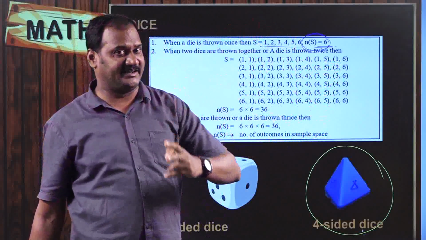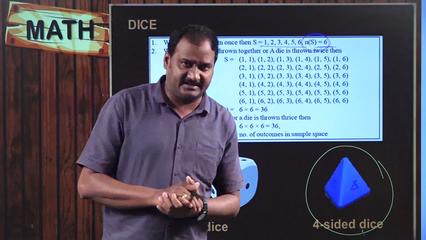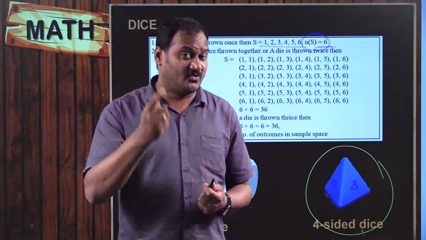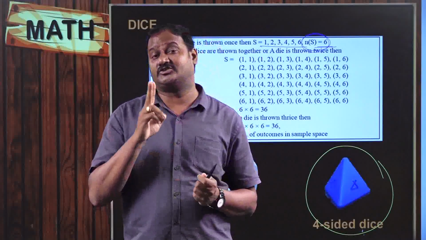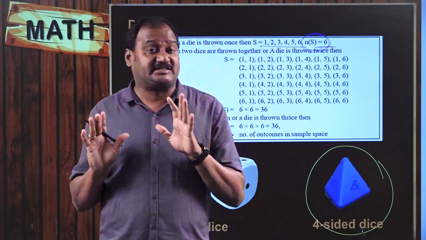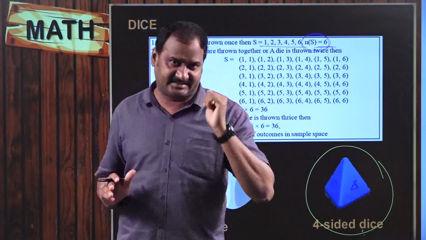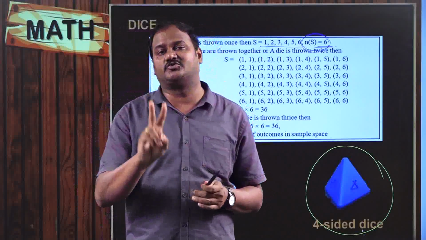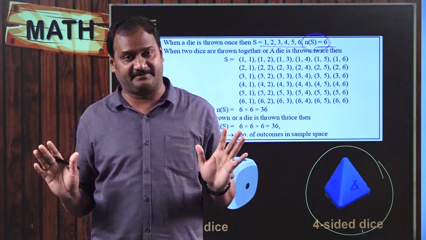Right? Here I would like to tell you one very important thing: when you are tossing a single coin twice, otherwise when you are tossing two coins at a time, the outcomes will be recorded the same.